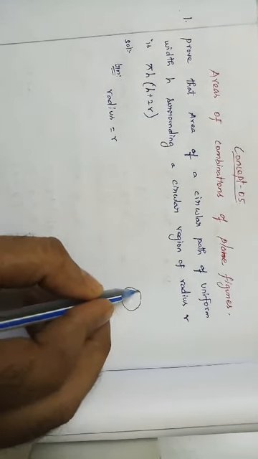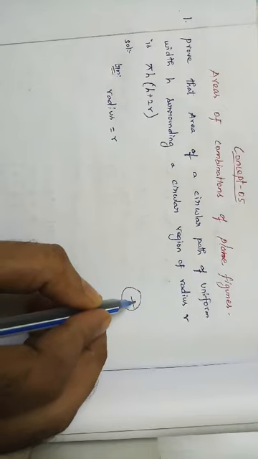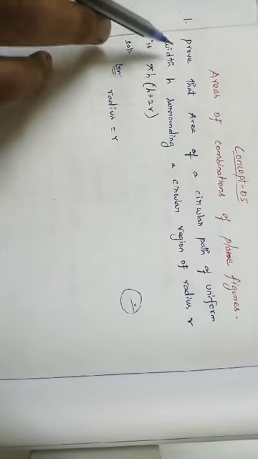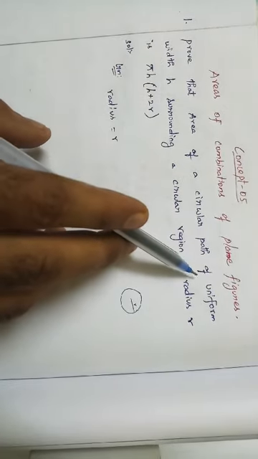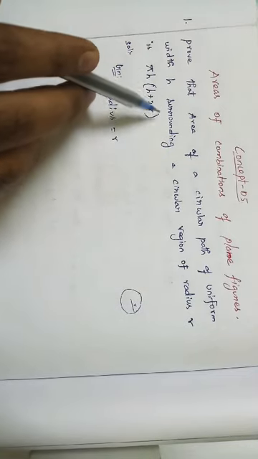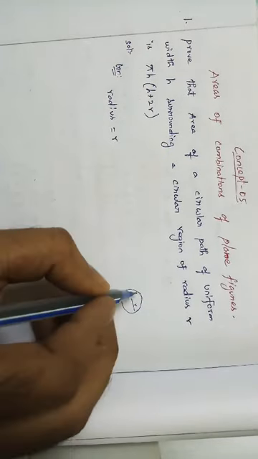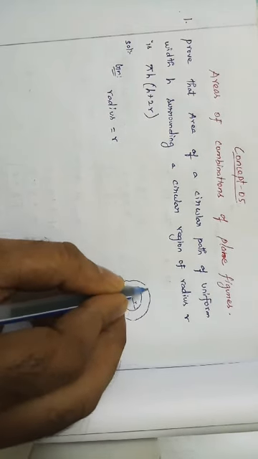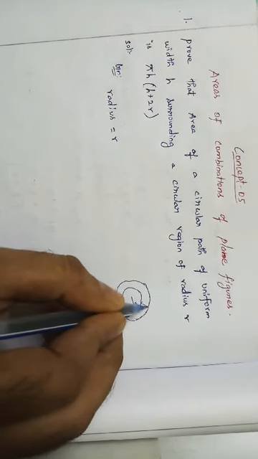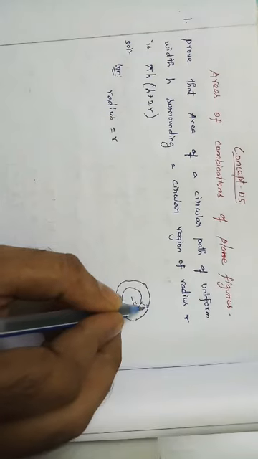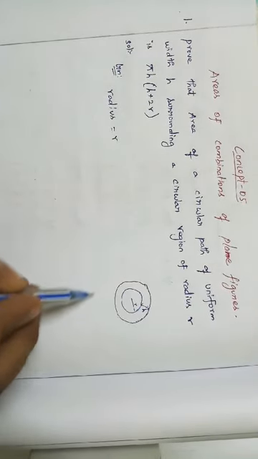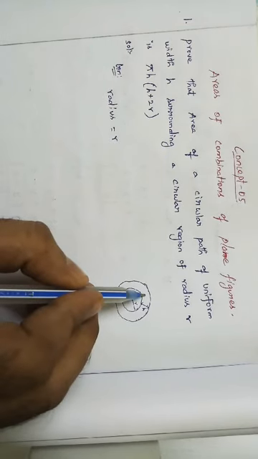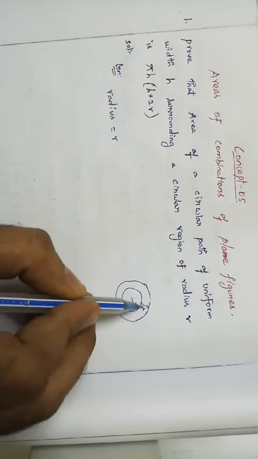So this is the circle and this is the radius. They are saying a circular path of uniform width h surrounding a circular region. There is a width surrounding the circular region, a path of uniform width.